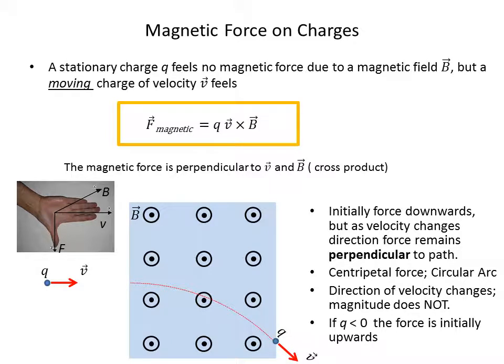If Q were less than 0, the force is initially upwards. So if our charge was negative rather than positive as in the first case, the charge would be sent upward.